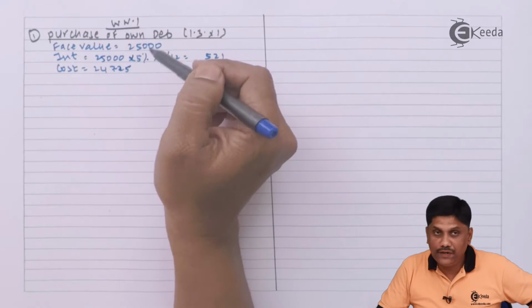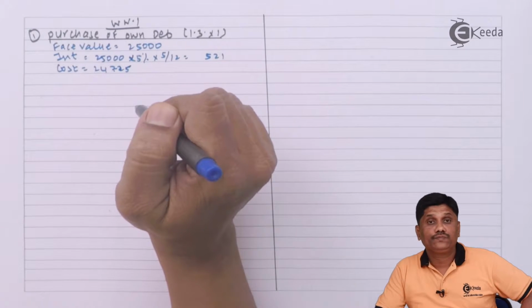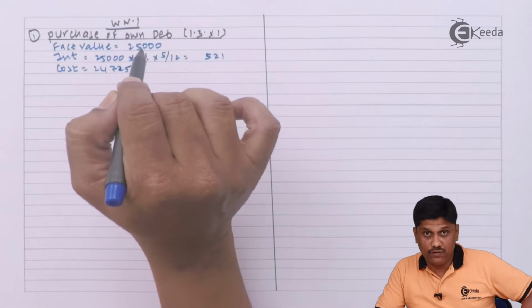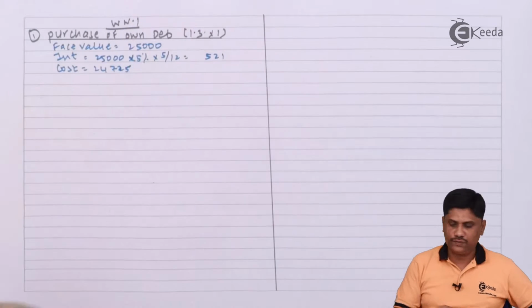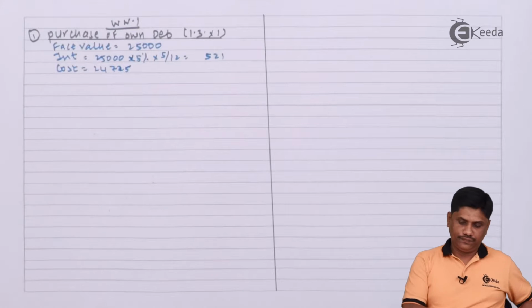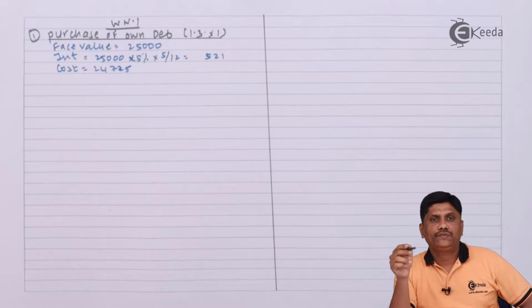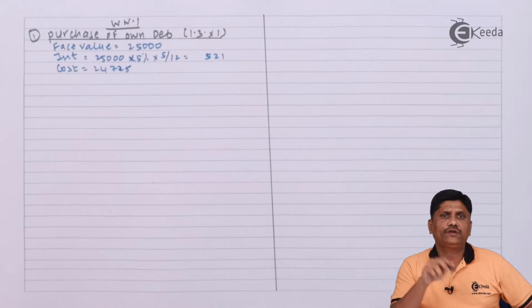Okay? So it is what the purchase transaction I am recording. I am recording purchase transaction. It is the interest on own debenture account. It is the interest on own debenture account. So our entry will be own debenture investment account debit, interest on own debenture account debit to bank account.